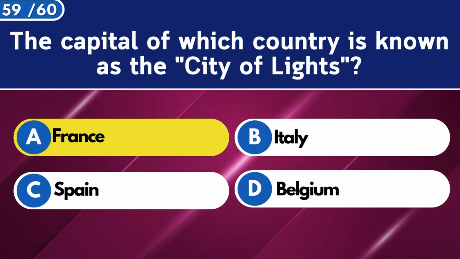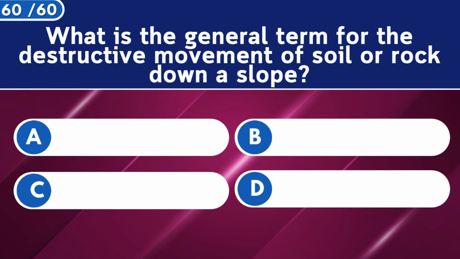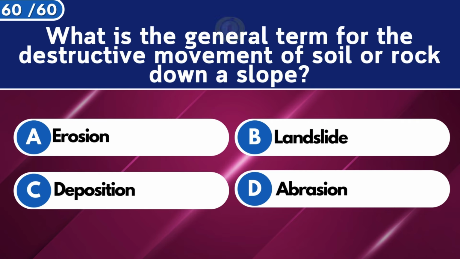France. What is the general term for the destructive movement of soil or rock down a slope? Landslide.